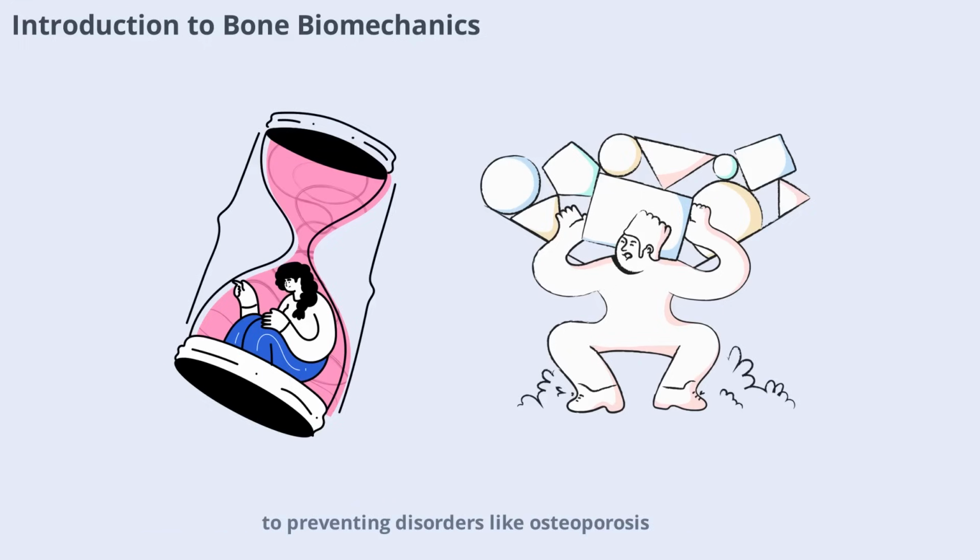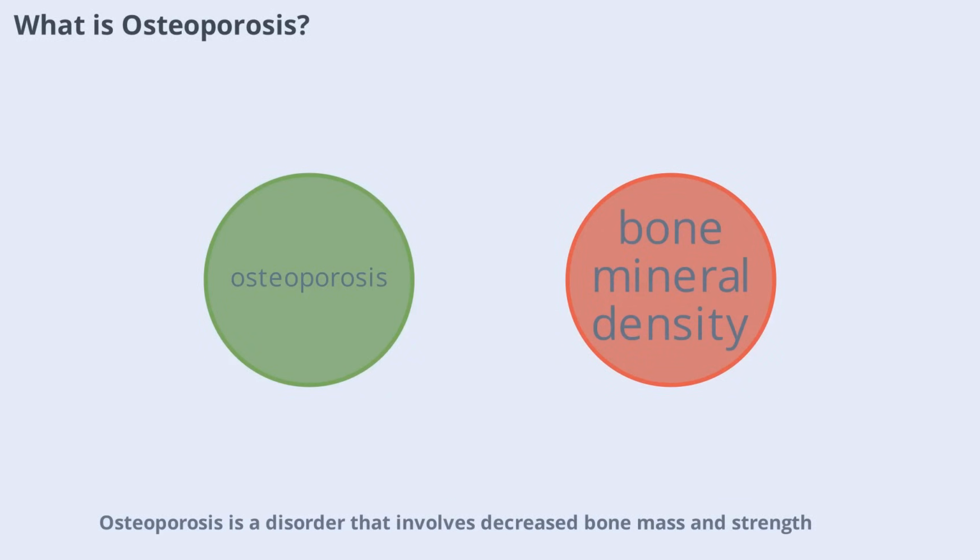disorders like osteoporosis. Let's start by looking at what osteoporosis is and why it matters to so many people around the world. Osteoporosis is a disorder that involves decreased bone mass and strength, making bones fragile and more likely to fracture during everyday activities. It often begins as osteopenia, a condition marked by increased osteoclast activity and reduced bone mineral density. This means the bones lose minerals faster than they can be replaced, leading to a gradual weakening. Osteoporosis can cause significant pain and limit mobility, impacting quality of life. Understanding how this condition develops is the first step in learning how to prevent it.